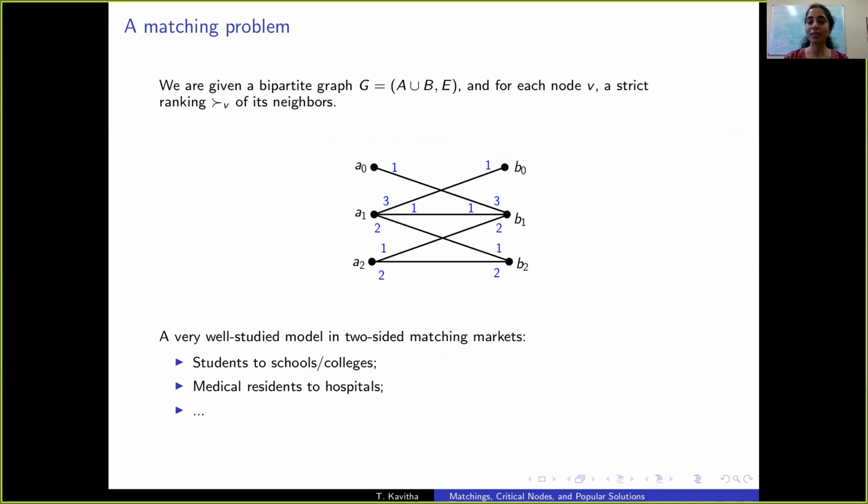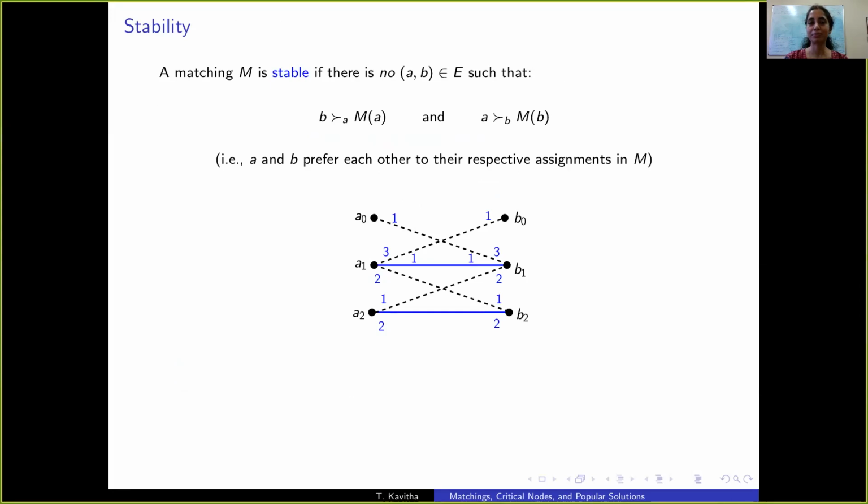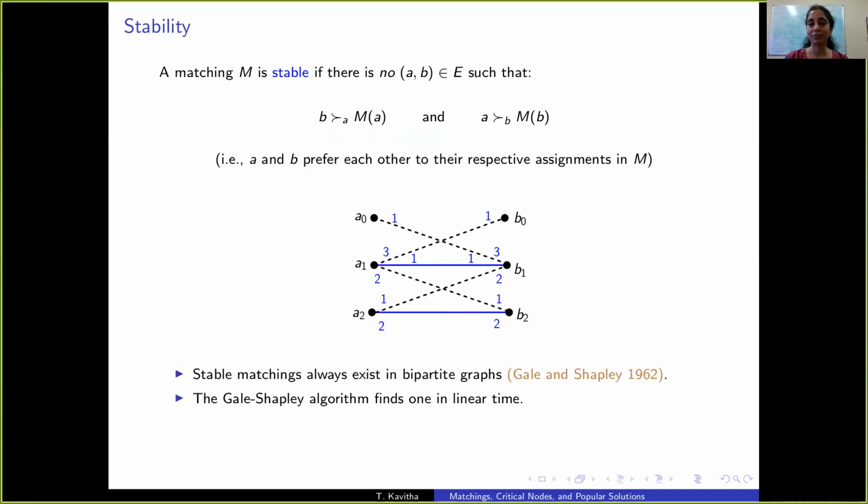Such graphs are seen in many real-world applications, such as in matching students to schools and colleges, and medical residents to hospitals. What we seek here is an optimal matching, and the classical notion of optimality in this setting is stability. A matching is stable if there is no edge that blocks it. An edge AB is said to block matching M if both A and B prefer each other to their respective assignments in M. So this blue matching is stable in this graph.